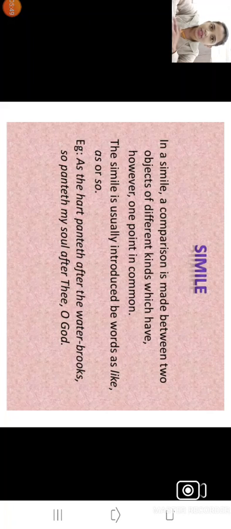Everyone knows about this figure of speech, but we'll revise. What is simile? A simile is a direct comparison between two objects or things of different kinds, given with the words 'as' or 'like'. Example: he is as sweet as sugar.